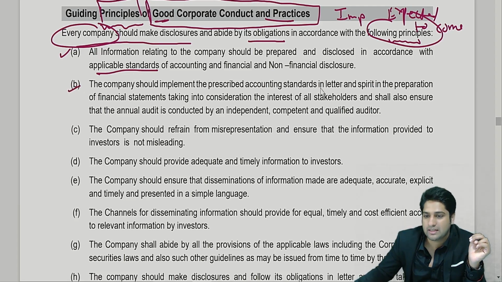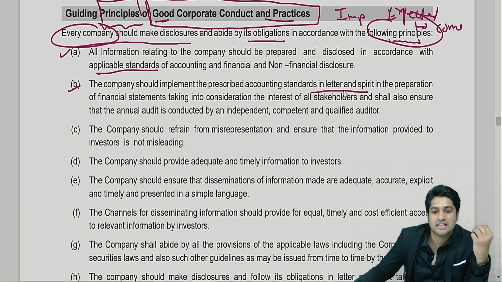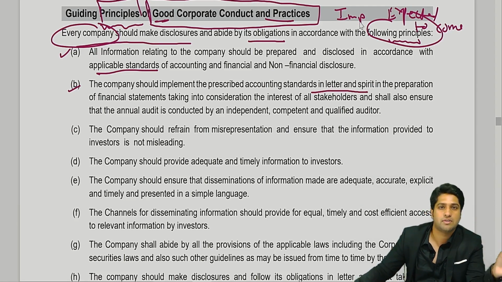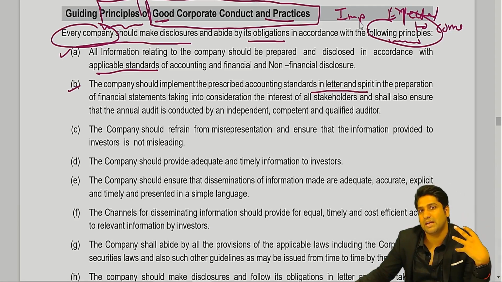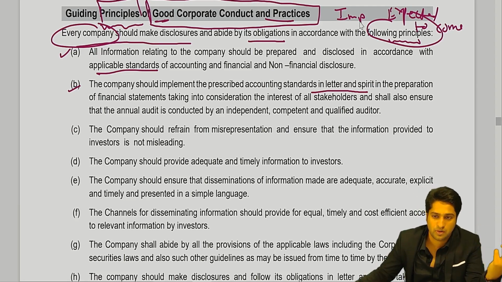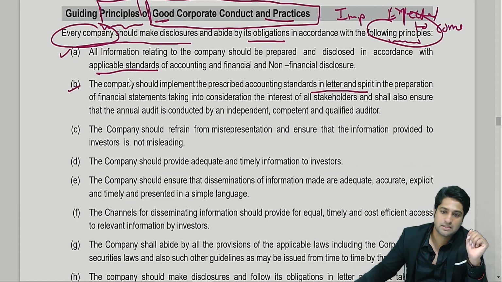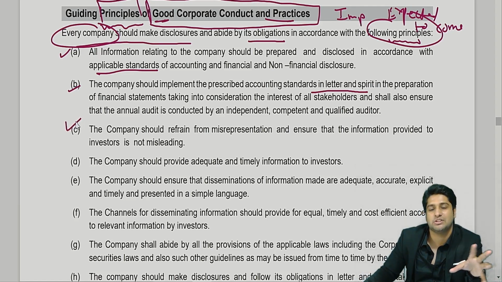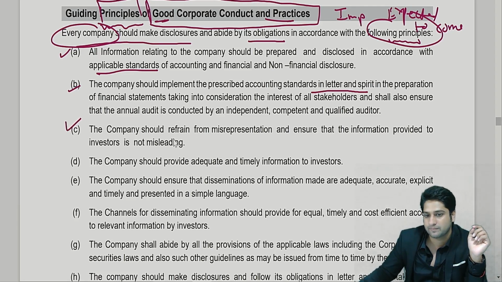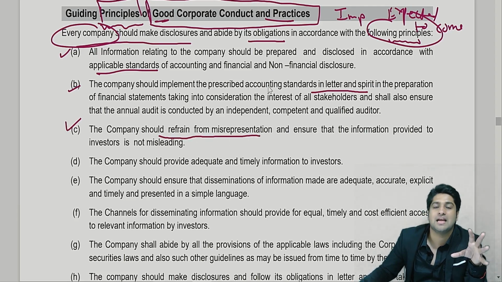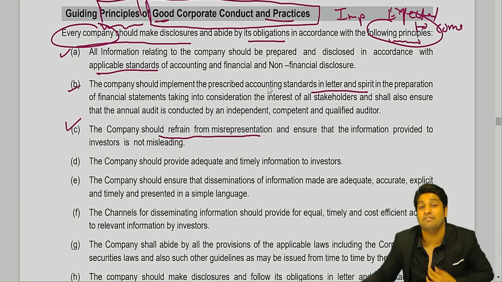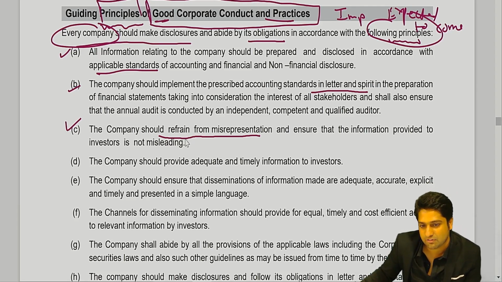Second, they are saying follow it in letter and spirit. When I say letter and spirit, what does it mean? Not only follow the law in plain letters and just try to manage whatever is written. You follow it in true spirit and go behind the meaning of what the law really expects you to do. So that is a good practice to follow. Third, should we do misrepresentation, cooking up of balance sheets, cooking up of statements, etc.? Sometimes some statements could be misleading where we know it is misleading. So obviously you should refrain from such things.